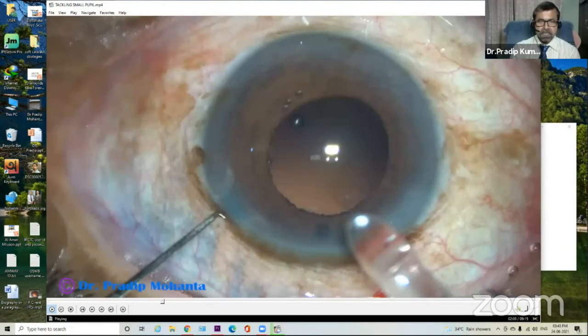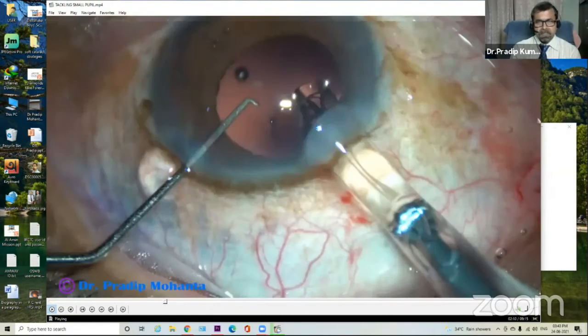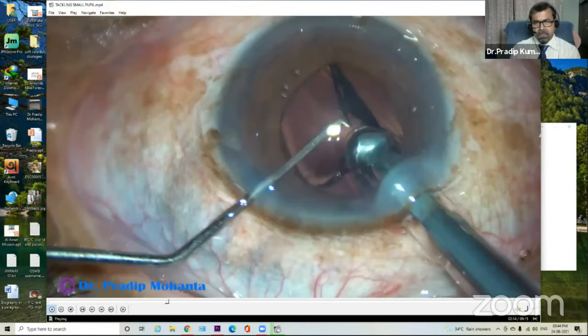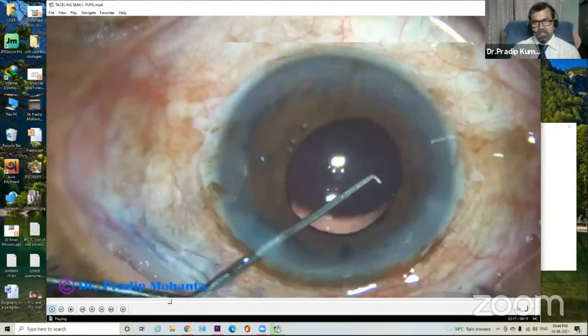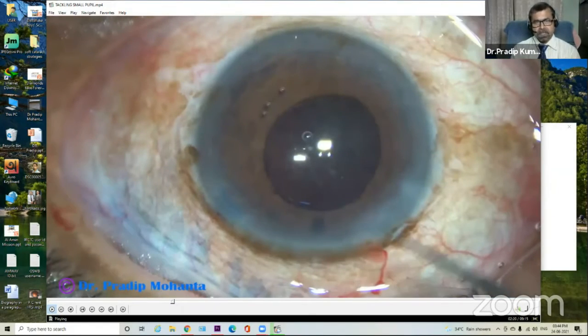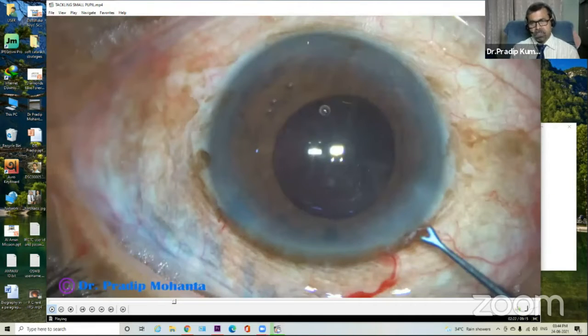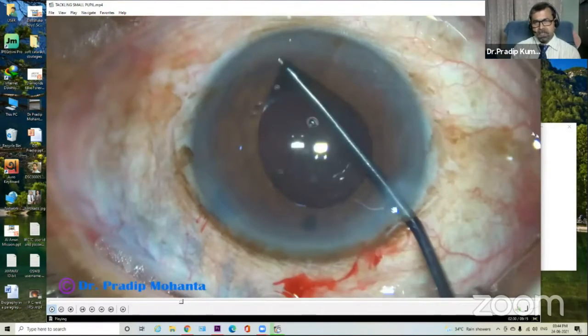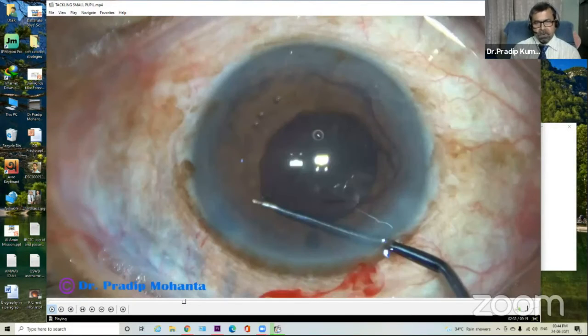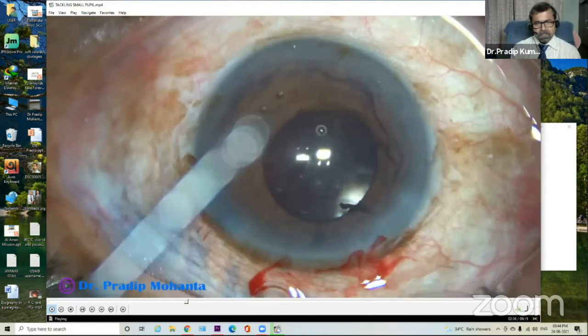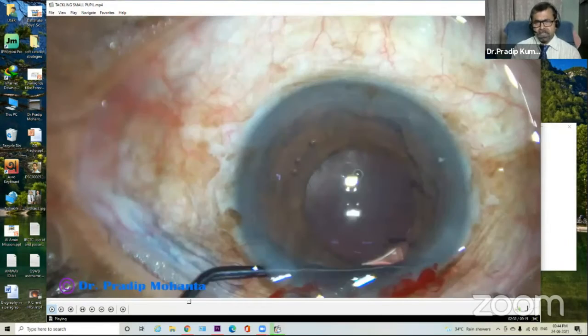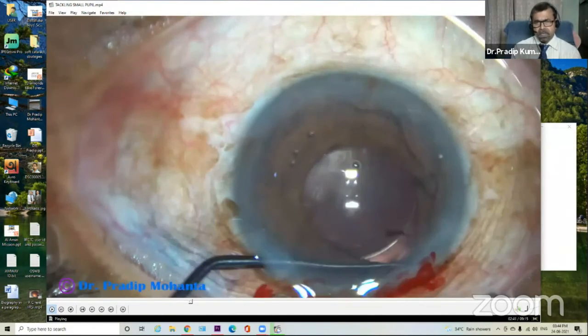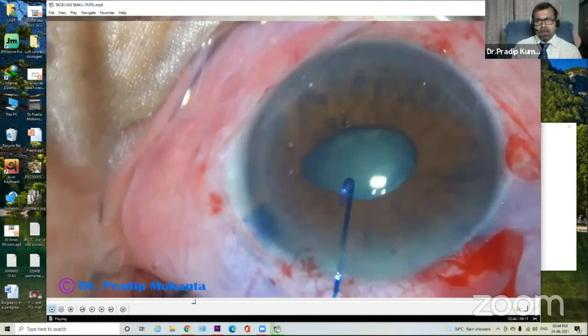The cortical cleanup is done. The intraocular lens is implanted. And now we can use one more instrument in such cases to see if we have left out any cortex. This is the instrument. This is a Y-shaped retractor. We can call it a Y retractor. And we can see all around 360 degrees whether there is any cortex anywhere, or if there is any nuclear piece hidden under the iris anywhere. We can see that. And now let us see how to use iris hooks.